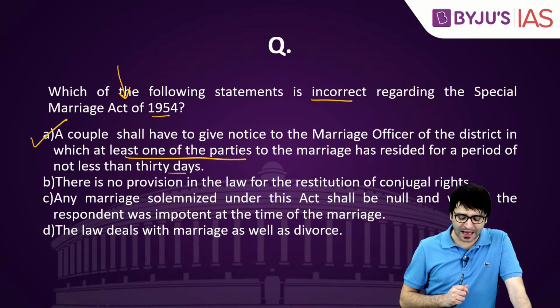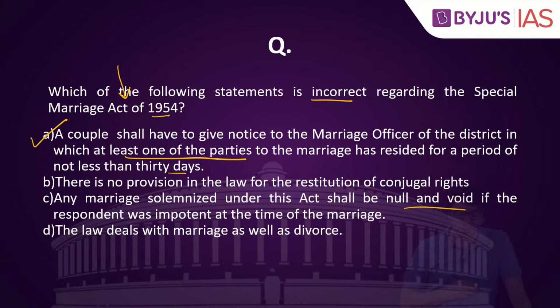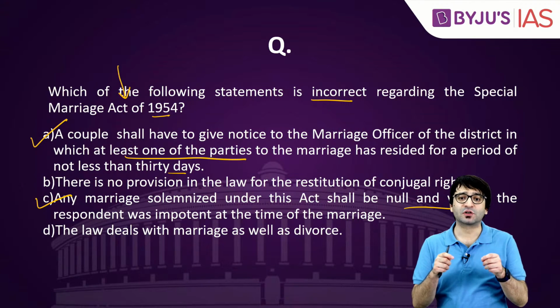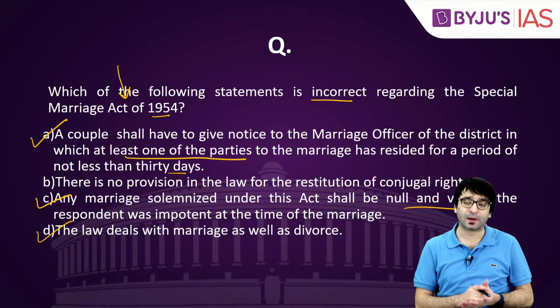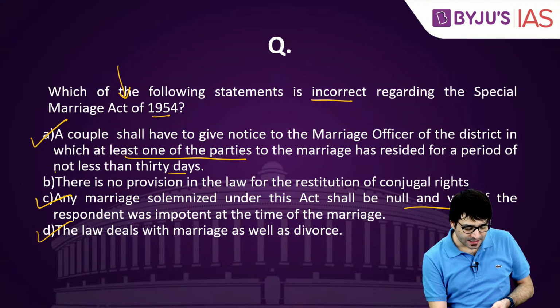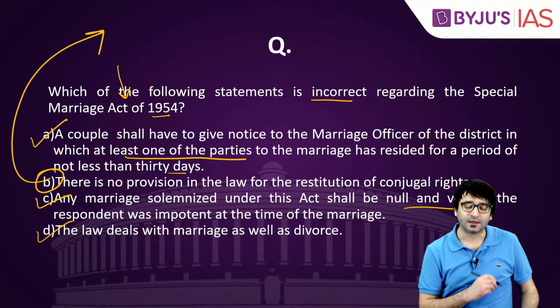Statement 3: Any marriage solemnized under this act shall be null and void if the respondent was impotent at the time of the marriage. If the respondent was impotent, the marriage can be dissolved. This statement is correct. This law deals with marriage as well as divorce. So if the name is Special Marriage Act, that doesn't mean it only talks about marriage. It talks about divorce as well. The question is asking which of the following statements are incorrect. B is the right answer.